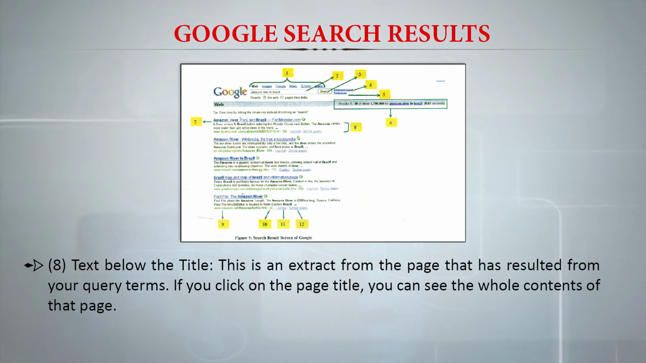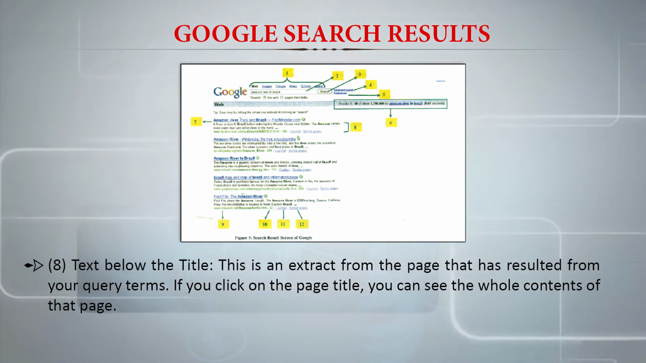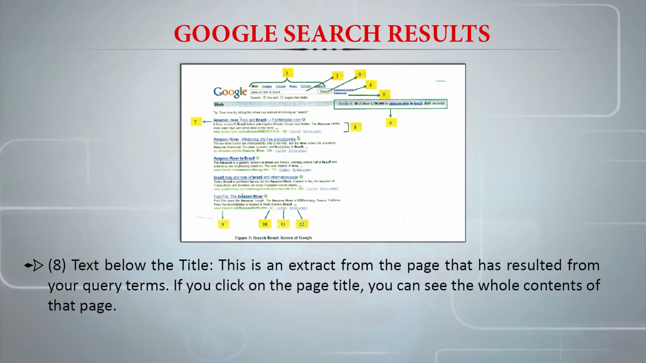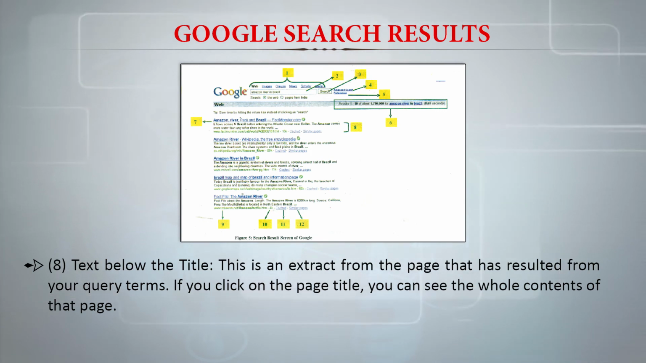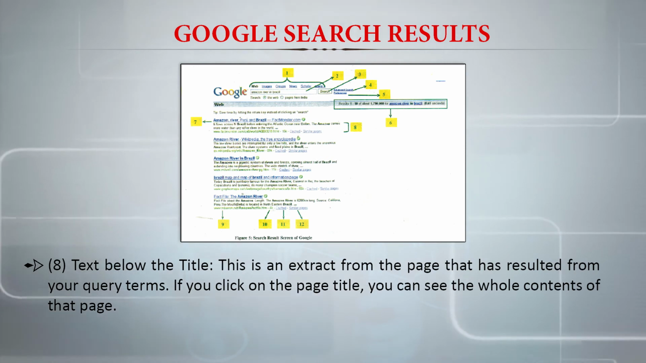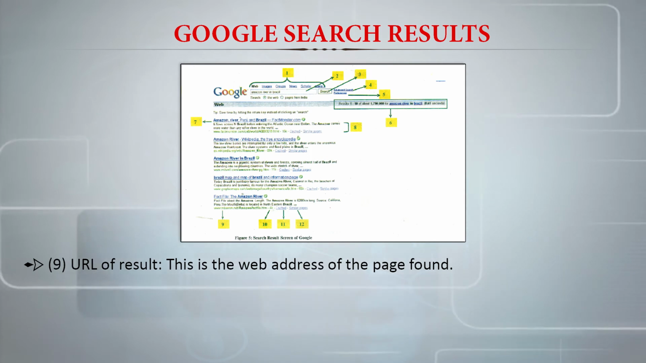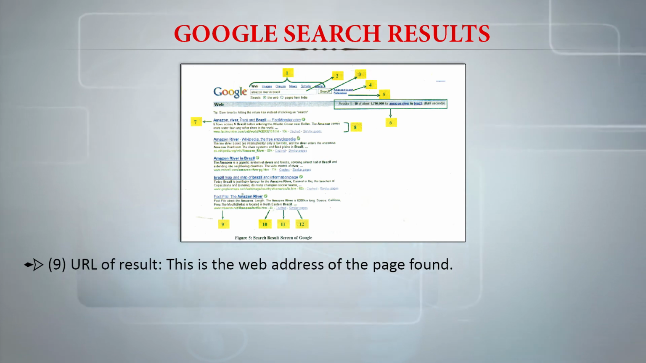Then we have the text below the title. This is an extract from the page that has resulted from our search query terms. If we click on the page title, we can see the whole contents of that page. So the next one is the URL of the result. This is the web address of the page found.